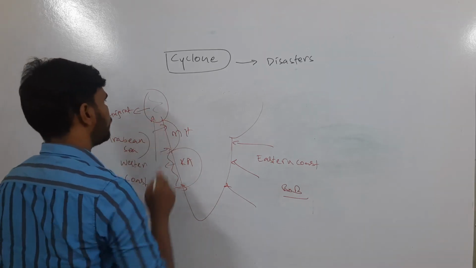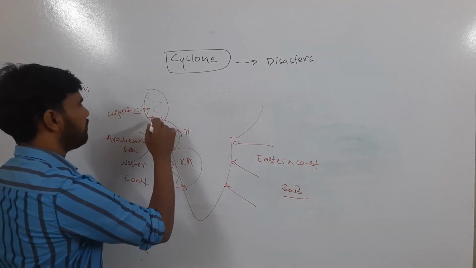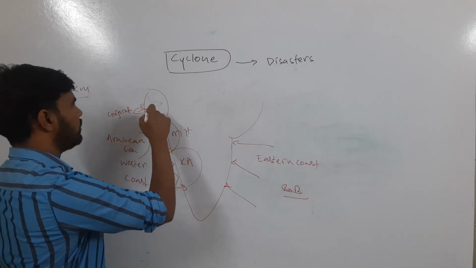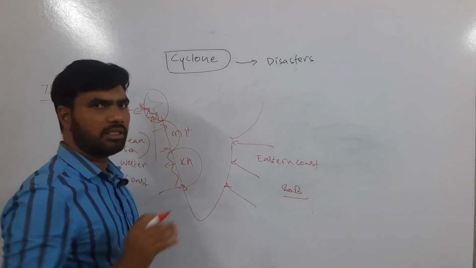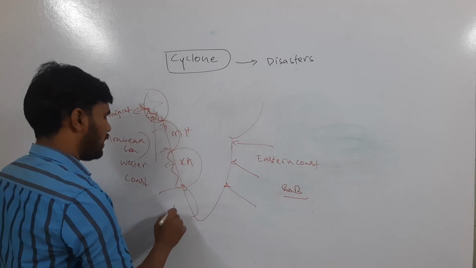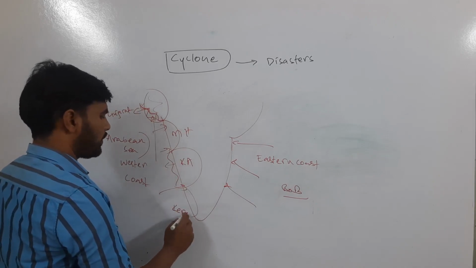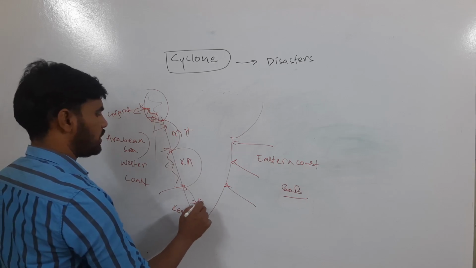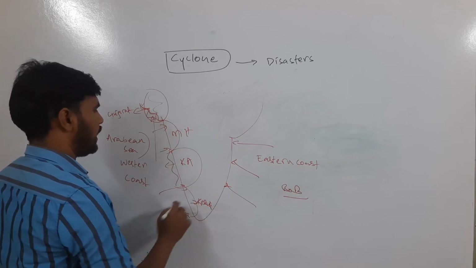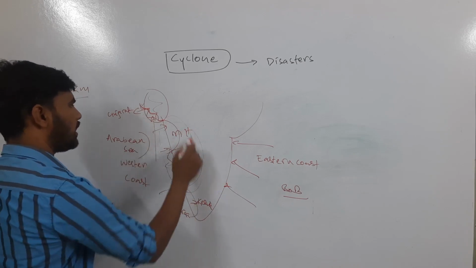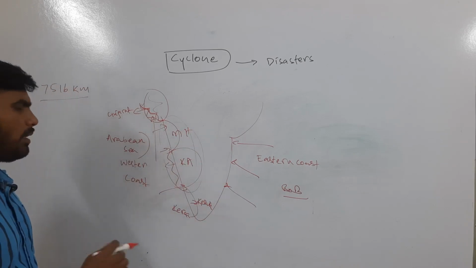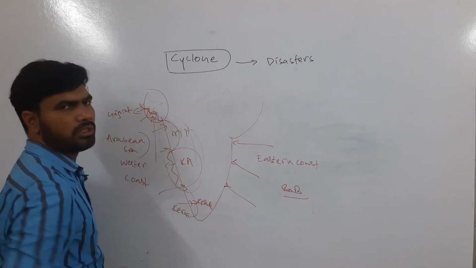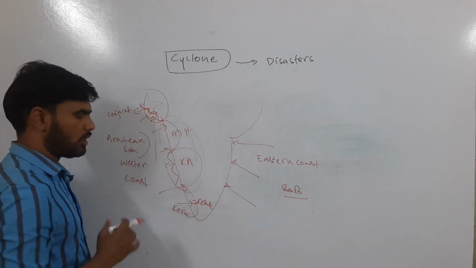Cyclones either go to Gujarat because of the terrain, the angle and shape of the coastal line, and Kerala also sees a high number of cyclones. Karnataka and Maharashtra do not see as many cyclones. Either Kerala faces the severity, or Gujarat, its southern coast.